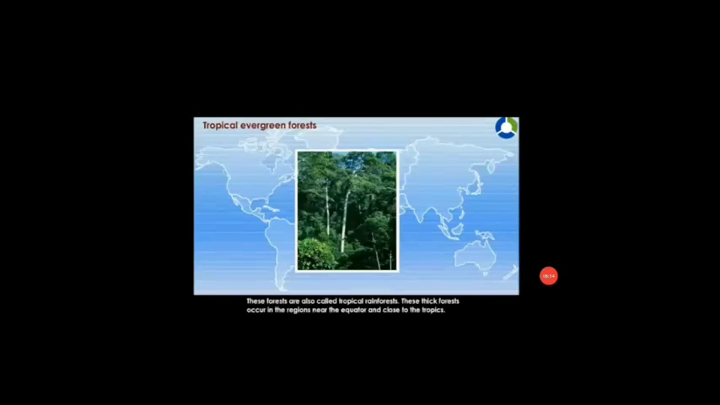So these forests are also called tropical rainforest. That is the first type of forest we are studying. These thick forests occur in the regions near the equator and close to the tropic. These regions are hot and receive heavy rainfall throughout the year. Is it clear? And there is no particular dry season. The trees do not shed their leaves altogether. This is the reason why they are called evergreen.